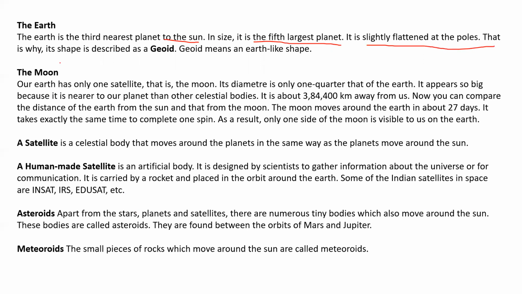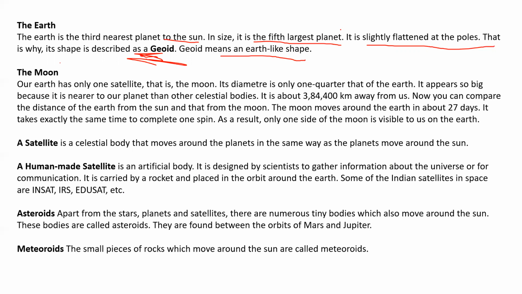That is why its shape is described as geoid. Geoid means Earth-like shape. To draw your attention, somewhere it is written as circular, but to understand some of the mathematical formulas, we consider Earth as spherical, circular, but in reality it is neither circular nor elliptical.